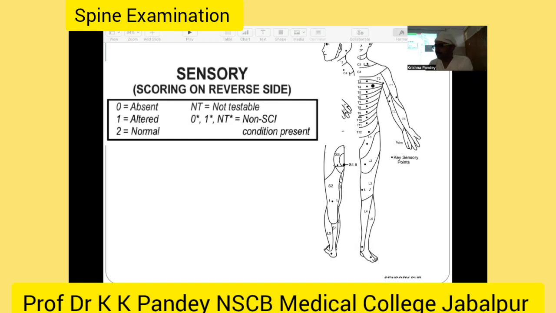And when the level comes, suppose you are examining like this, C plus something, L1, and the sensation is absent below L1, and present above L1. So this is the sensory level of L1. So with sensory level L1, you can identify the level of your spinal segment affected.